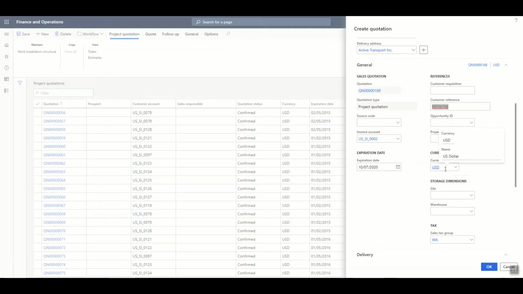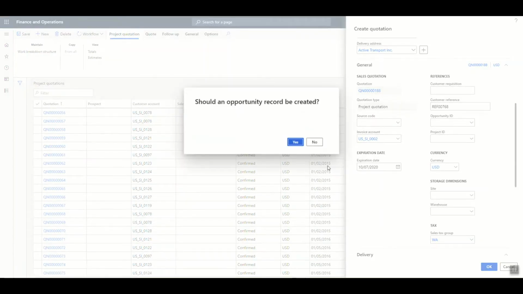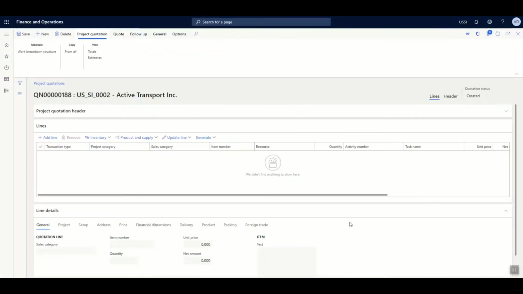However, you have a provision to change this particular currency. Let us now proceed ahead with creation of a project quotation. Based on the initial inquiry from the customer, I know that this quotation is for an ERP implementation. So before even jotting down the lines that is required for the customer, I'm going to simply navigate to work